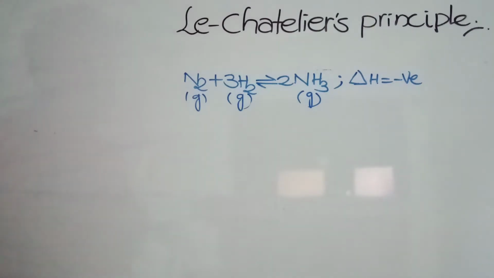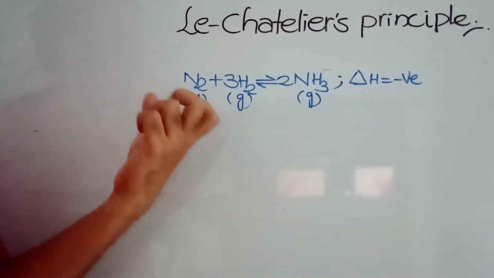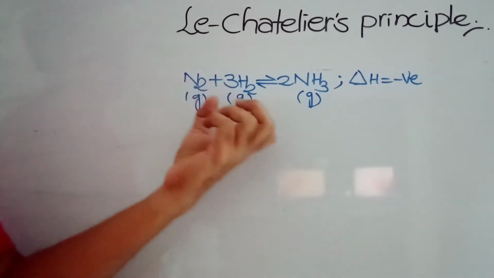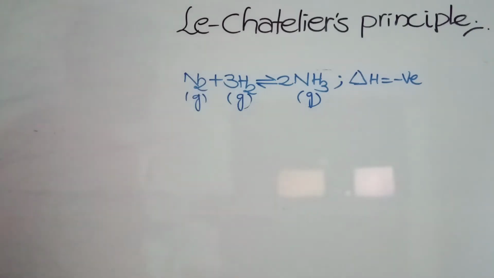For example, the equilibrium is attained and now you are adding extra nitrogen, or you are adding extra ammonia, or you are removing hydrogen. What happens in such cases? That is our topic. Now, Le Chatelier's principle.